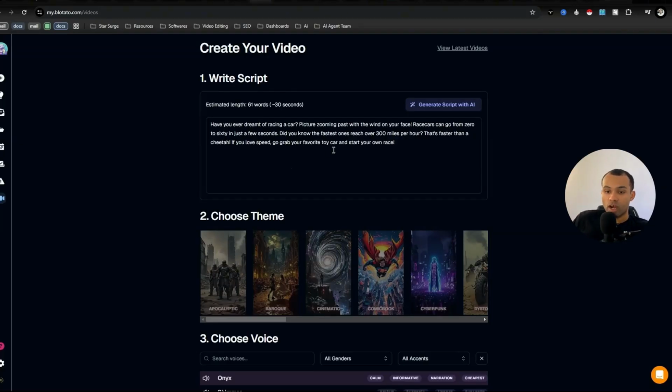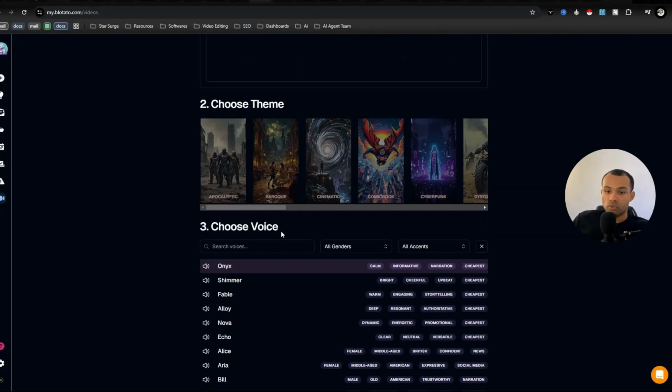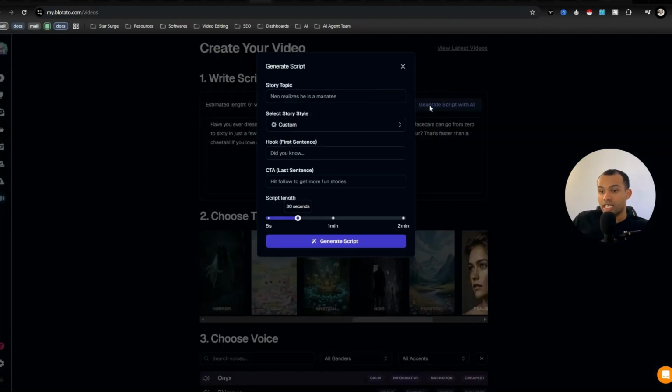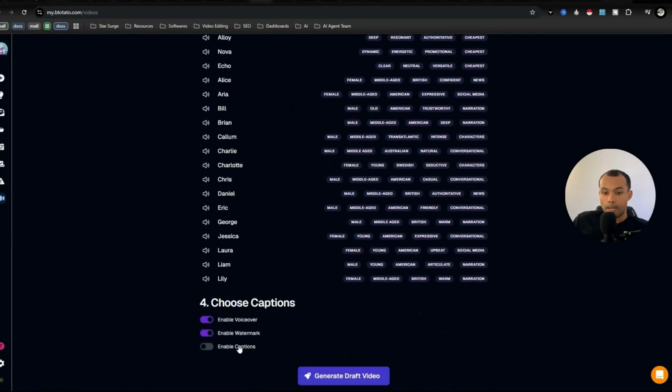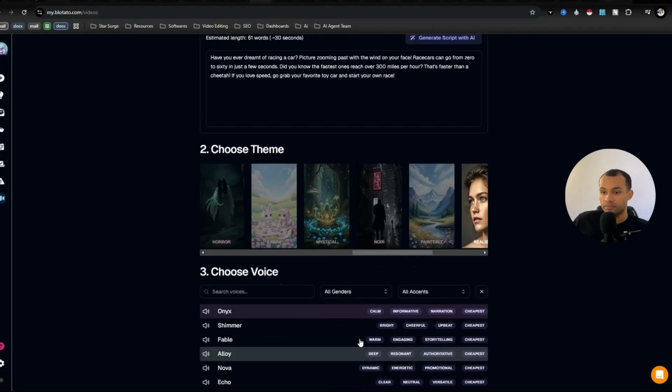But as you can see right here, instead of going to CapCut and 11 Labs, everything is already in one place. You're able to choose the voice that you want. These are the different themes, which are really detailed. This is the script, so you can actually generate your own script. Whatever story topic you want, whether it's weather, books, money, doesn't matter, makeup. And then you're able to put the captions in right here too, and have the voiceover. So I'm not gonna generate that video because I've done it before on my channel, but this tool is actually a game changer, at least from what I've been doing in the past.